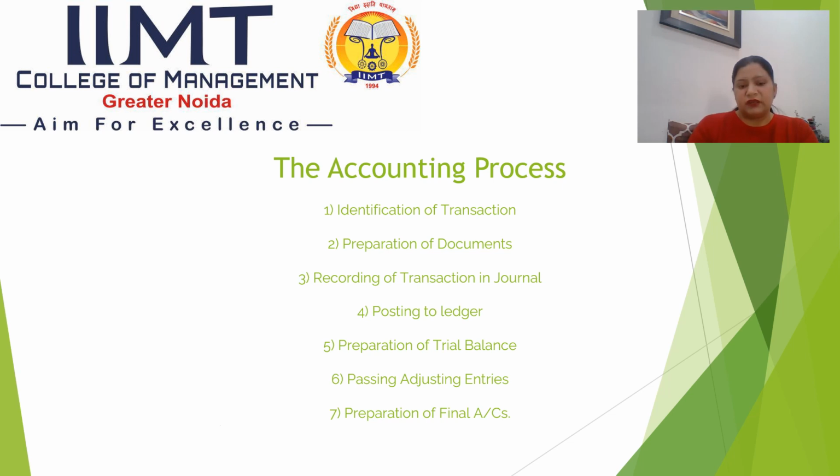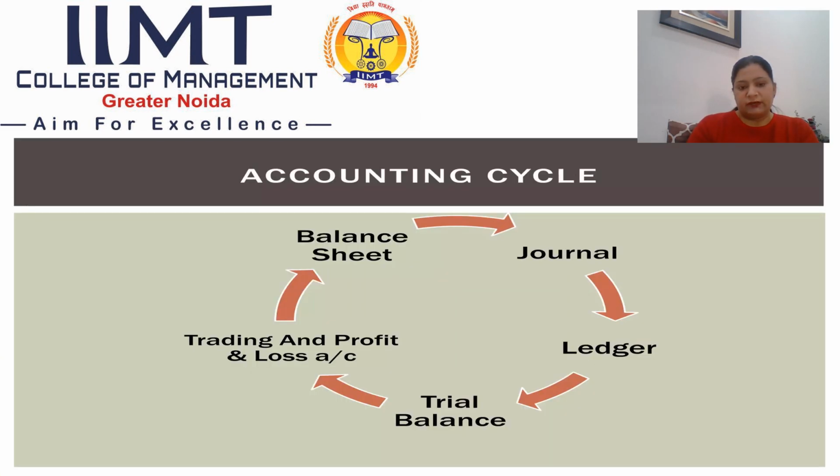They are classified in different accounts, and on the basis of the accounts prepared in the ledger, the trial balance is prepared. This is based on the balances carried forward by the ledger, and then again we do some adjusting entries for the purpose of preparing financial statements, and after that financial statements are prepared. These are in the form of trial balance, profit and loss account, and final accounts.